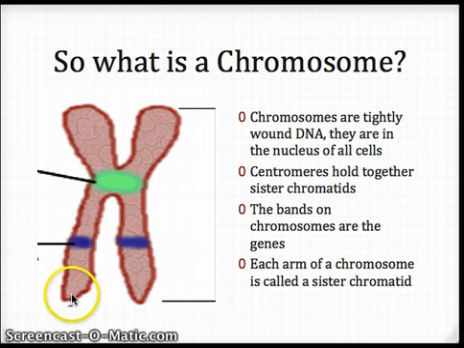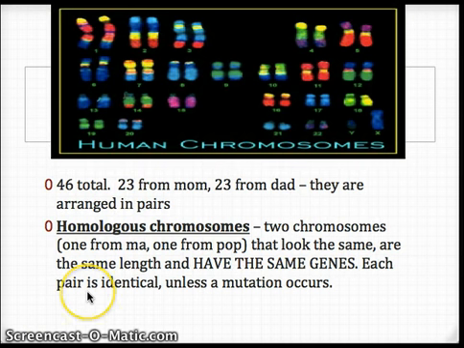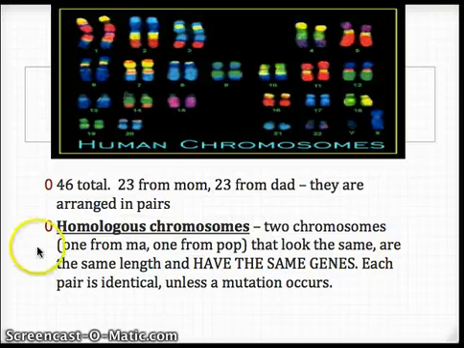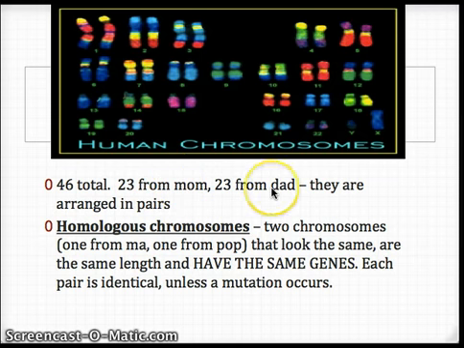And then at the bottom, you'll see a label that connects both of these in your journal. Basically, you want to label those sister chromatids, and say that those are the arms. Again, that's what the centromere is holding together. Now, the nucleus has the chromosomes, right? We've said it over and over again. The nucleus of every different type of organism is going to have a different number of chromosomes. Humans, we have 46 total. We got 23 of those from our mom and 23 of those from our dad, and they are arranged in pairs. So make sure you've got all of that written down under where it says total under your human chromosomes section.